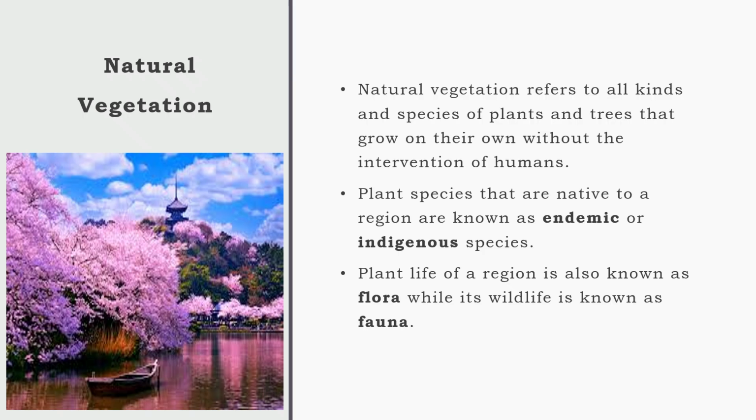Natural vegetation refers to all kinds and species of plants and trees that grow on their own without the intervention of humans. Plant species that are native to a region are known as endemic or indigenous species. Plant life of a region is also known as flora, while its wildlife is known as fauna.